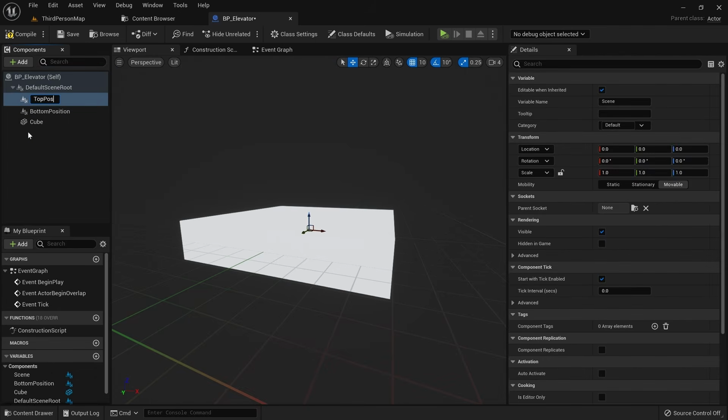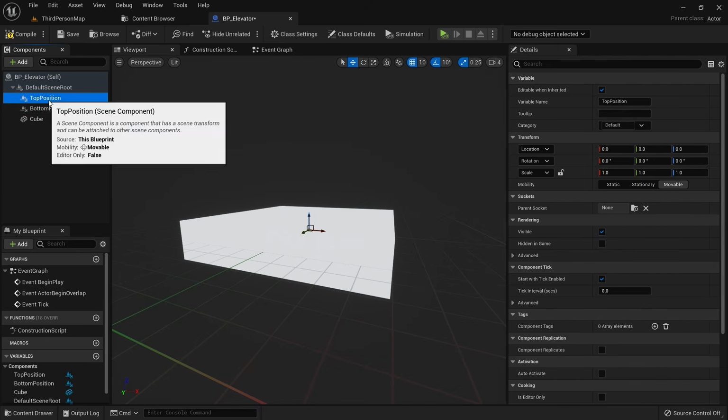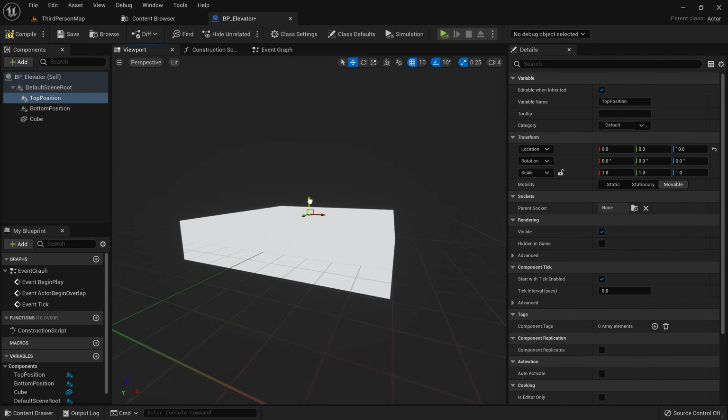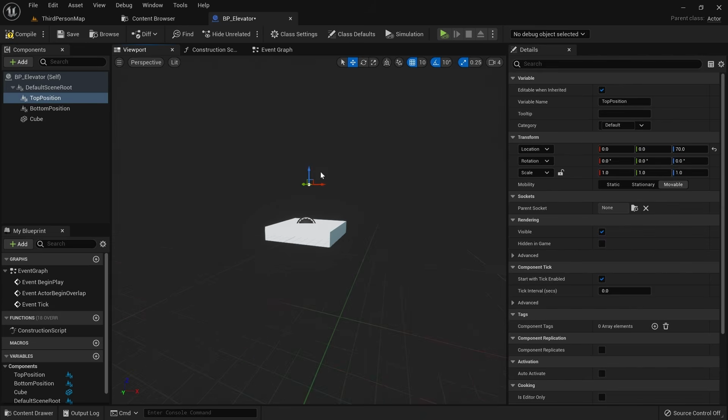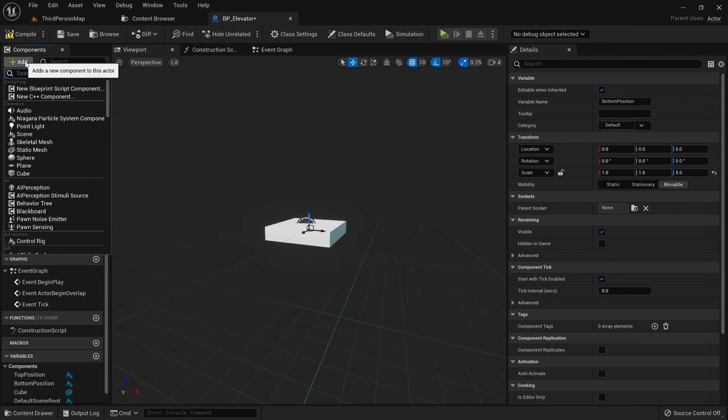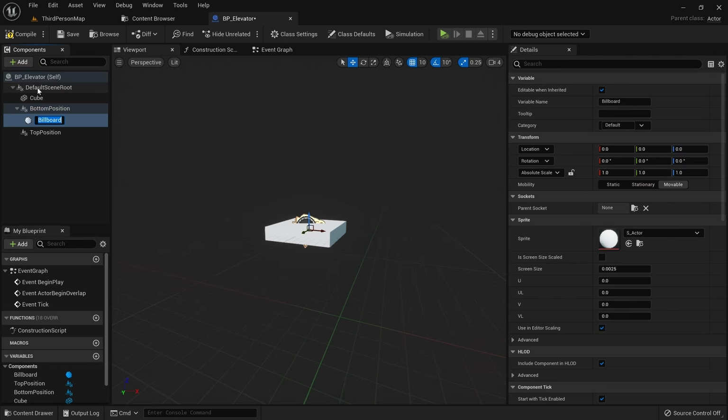The bottom position is already set correctly, but we want to move the top position straight upward. We can select it and grab it by the blue arrow on the gizmo. A problem we have now though is that when we select something else, we don't really have any indication of where our scene object is located. A way to work around that is to use a billboard component and attach it to each of the scene components.